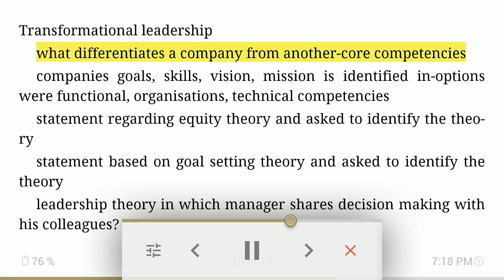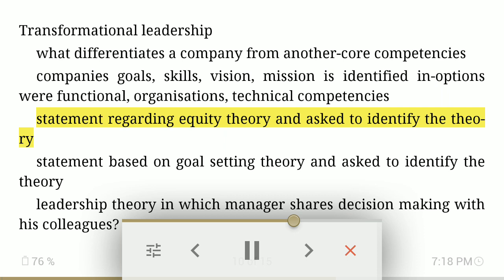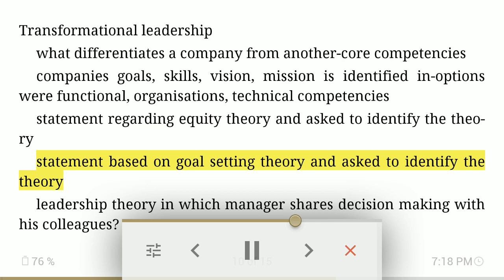What differentiates a company from another? Core competencies. Company's goals, skills, vision, mission is identified in options for functional organizations, technical competencies. Statement regarding equity theory and asked to identify the theory. Statement based on goal setting theory and asked to identify the theory.